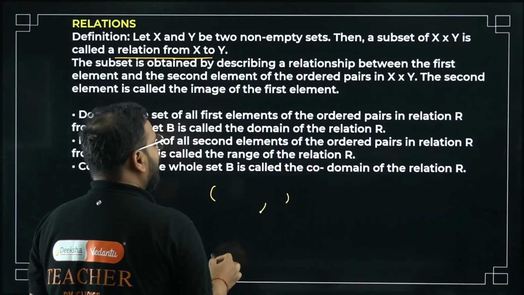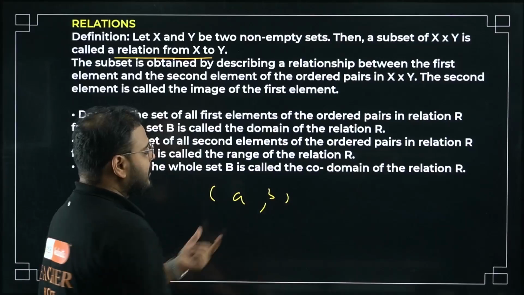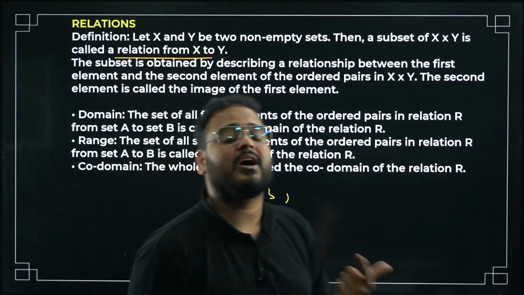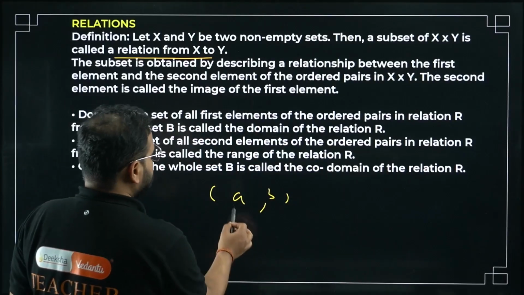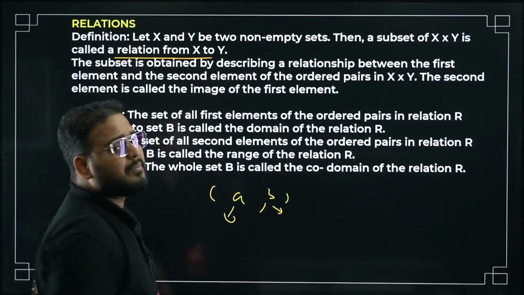I can define any relation, and then you get a pair. What is it called? Ordered pair A comma B. This will be the element of the relation R, where this is called the domain and this is called the image or codomain.